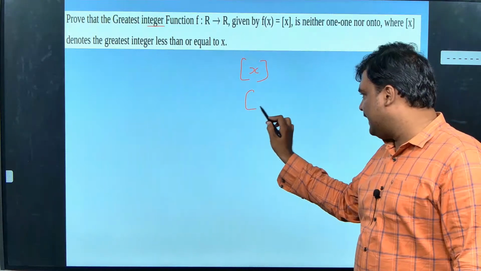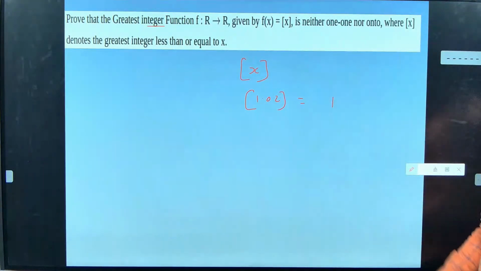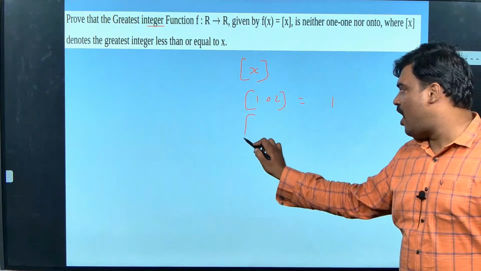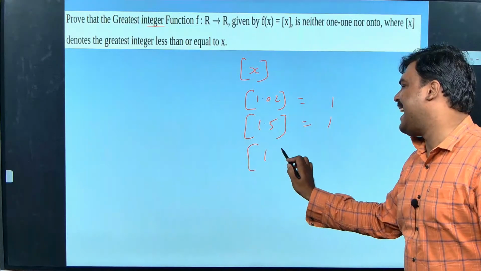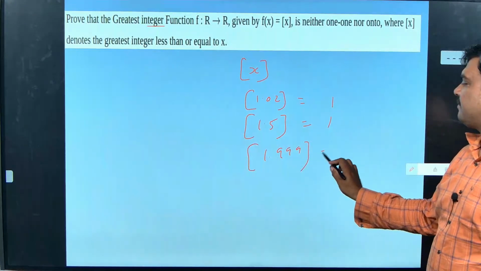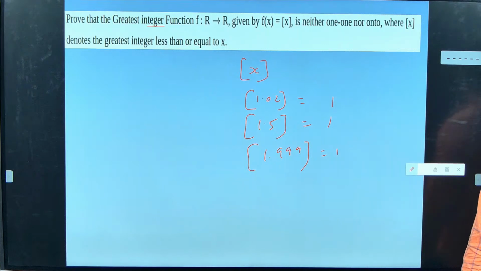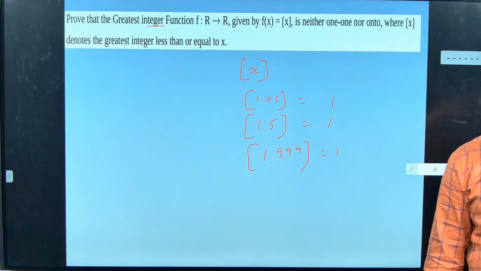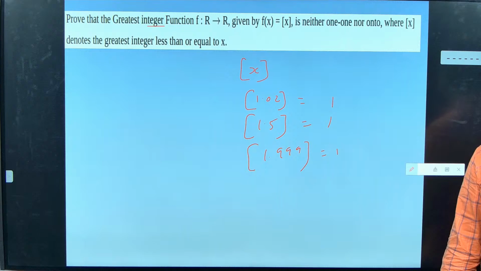So if I put this bracket and write 1.02, it will become what? 1. 1.5. 1.999. So whatever number we give, as the name says it is greatest, but the number will be reduced. Okay, Varshita, are you getting it now?